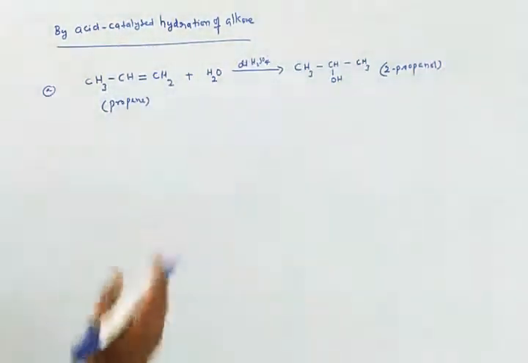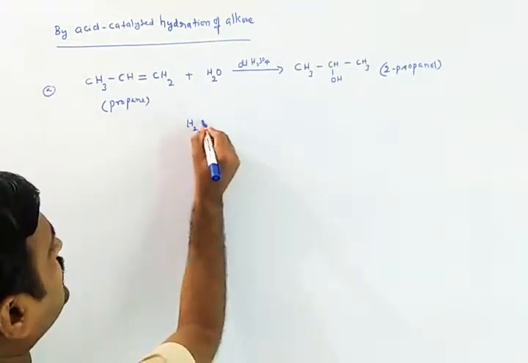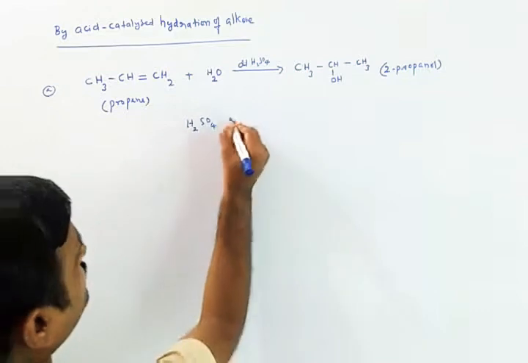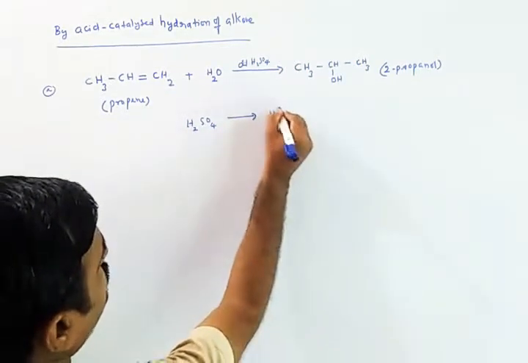How actually does it take place? Let us see. As you know, H2SO4, whatever is there with water, forms protons.